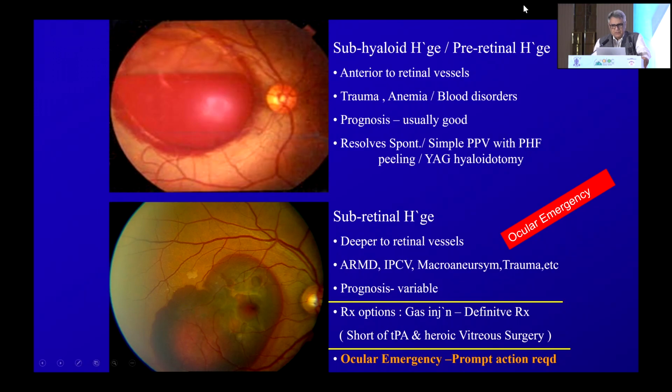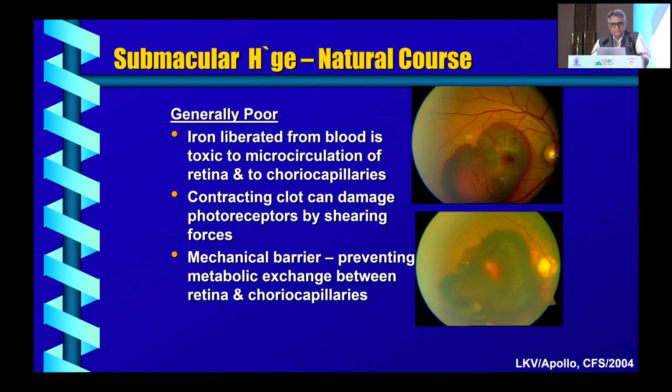At the outset, macular hemorrhage for a general ophthalmologist needs to be differentiated as to whether it's subhyaloid or subretinal. Because in contrast to subhyaloid, the subretinal is an emergency, one of the ophthalmic emergencies. We can't leave this patient. Whereas subhyaloid, you can easily watch, or do laser, or maybe surgery also. The natural course of subretinal hemorrhage is generally poor because of multiple factors: toxicity of iron, clot retraction, and even a mechanical barrier.